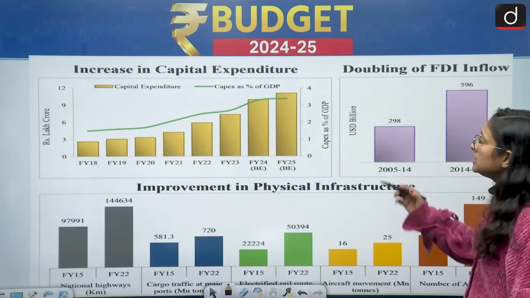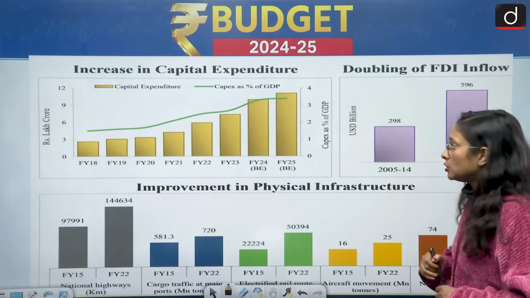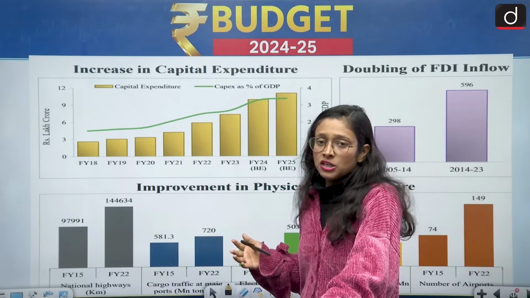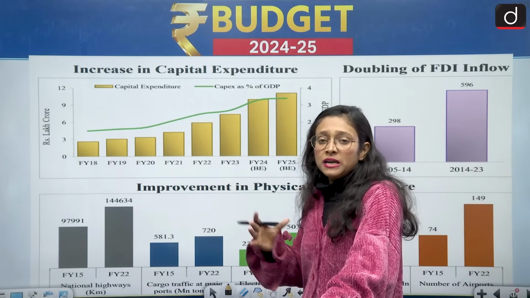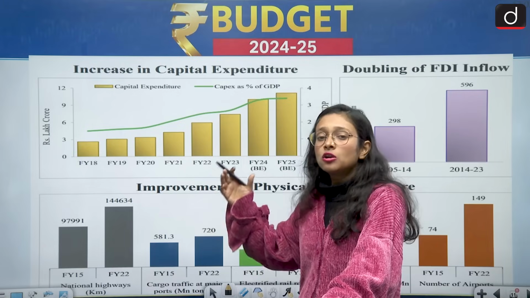The next one is about the increase in capital expenditure and doubling of FDI inflow. Capital expenditure is not temporary in nature. It means that we are spending on capital assets that are going to be long lasting.